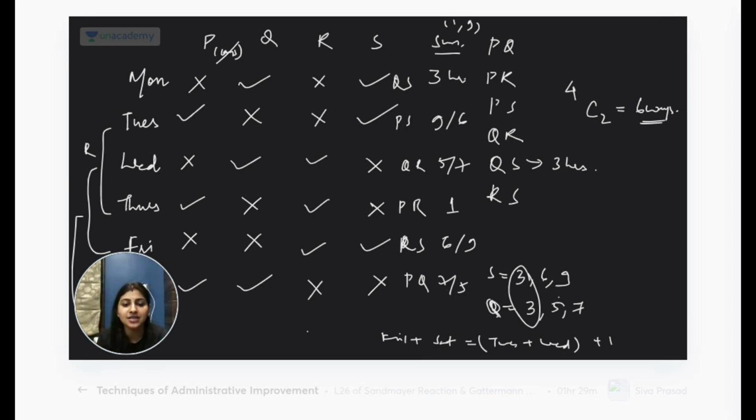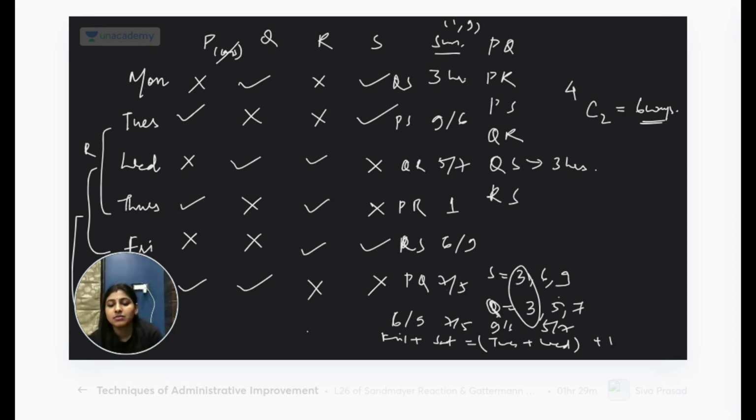So Friday can be either 6 or 9. Saturday can be either 7 or 5. Tuesday can be either 9 or 6. Wednesday can be either 5 or 7. Let's see which one suits the equation. If we take 9 plus 5, it's 14 plus 1, 15. Here we cannot take 15. So how? 9 plus 7 is 16, and here also 9 plus 7 is 16 plus 1. 6 and 7 is 13.